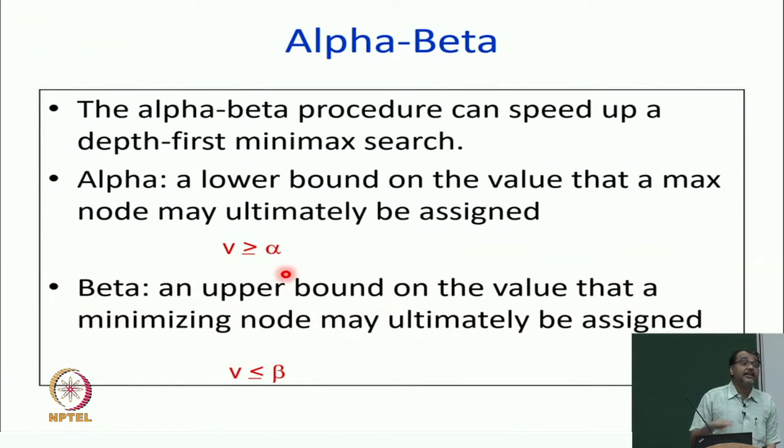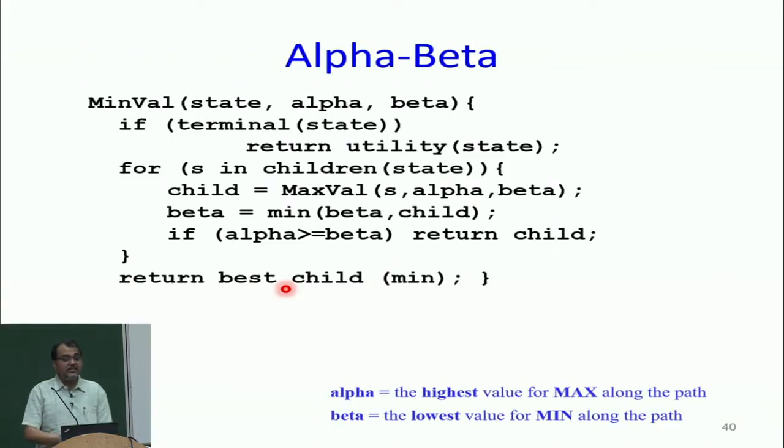Whenever alpha is greater than beta, I can prune out, because I know that max will do this or more, and min would do this or less. So, therefore, min and max are no longer compatible, and so I can prune it out. This is the main change in the alpha beta procedure.